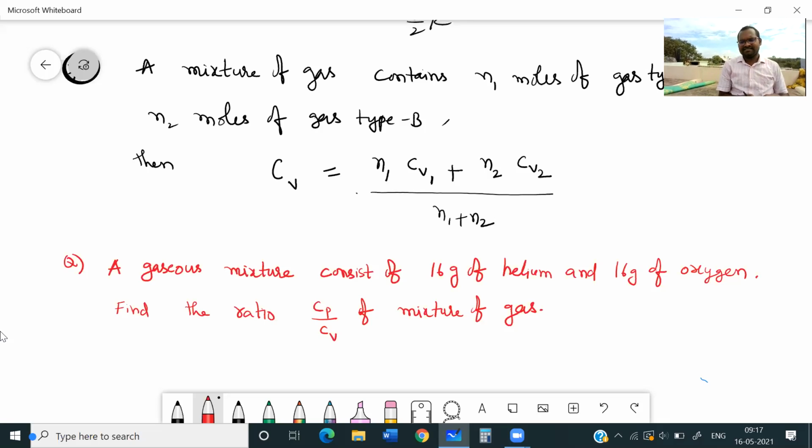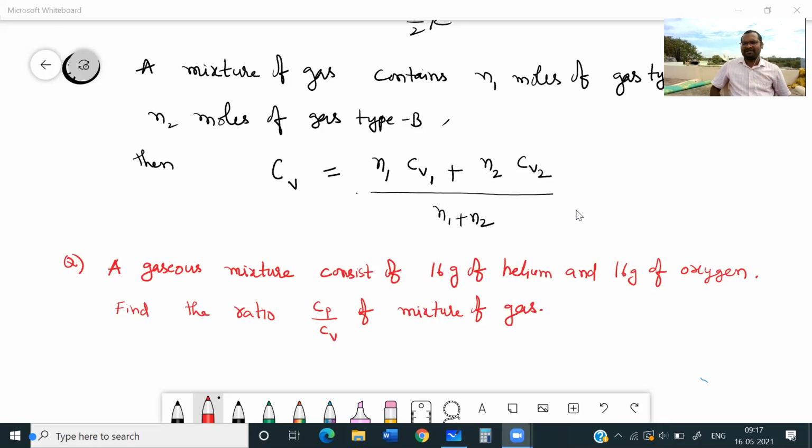For a gaseous mixture, I have given you the formula of Cv. Once you know Cv, we can find Cp, since Cp minus Cv is equal to R. We could use the previous formulas F by 2 R, 1 plus F by 2 R, and 1 plus 2 by F, but that formula is only for one particular gas. Now here in your question a gaseous mixture is present, so we find Cv like this.